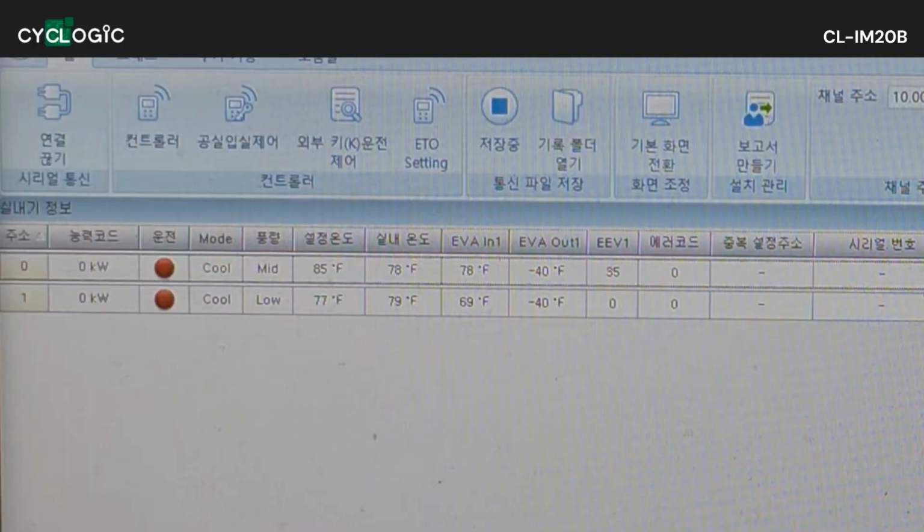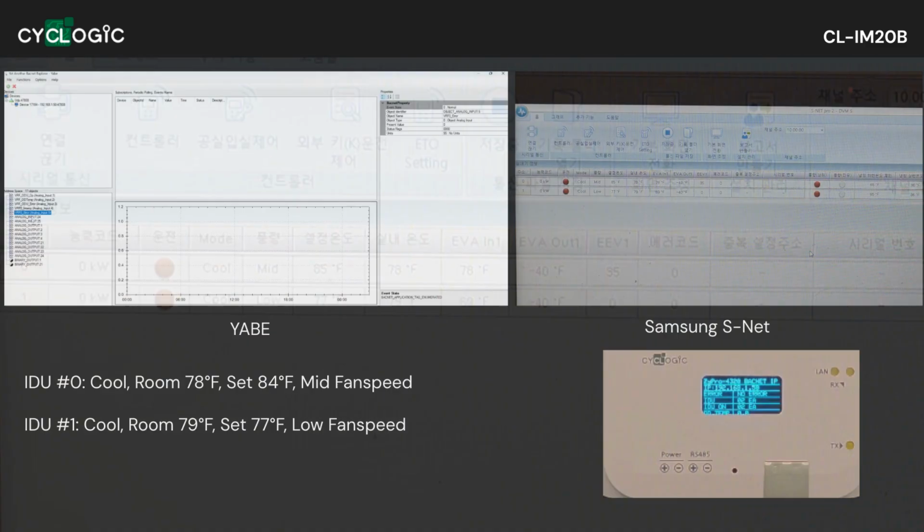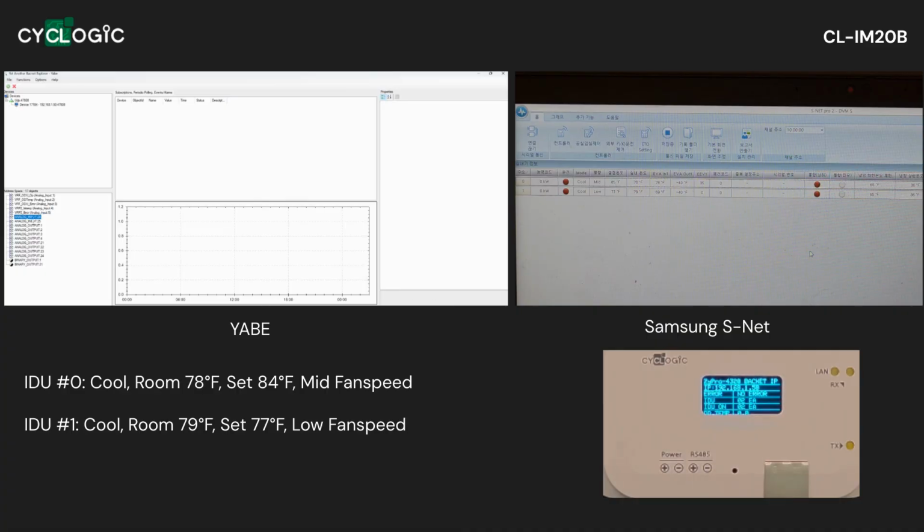Unit 0 is in cool mode, with fan speed set to mid, a set point of 84 degrees F, and a room temperature of 78 degrees F. Unit 1 is also in cool mode, with fan speed set to low, a set point of 77 degrees, and a room temperature of 79 degrees. The same data appears identically in white, confirming successful BACnet IP data communication.